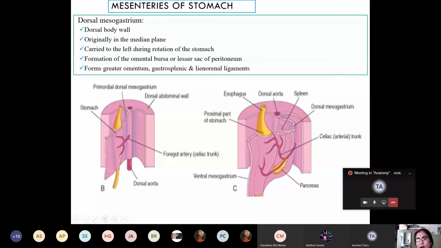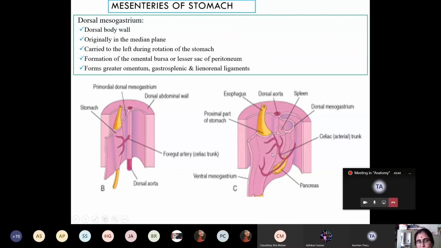And due to the elongation of the dorsal mesogastrium by the rotation of the stomach, what happened? This elongation of the dorsal mesogastrium forms the fold of the peritoneum which hangs downward in the peritoneal cavity, known as the greater omentum. So what are the derivatives of the dorsal mesogastrium? The derivatives of the dorsal mesogastrium are the greater omentum, gastrosplenic, lienorenal, and between the stomach and the developing diaphragm there is also a part known as the gastrophrenic ligament. So these are the derivatives of the dorsal mesogastrium.